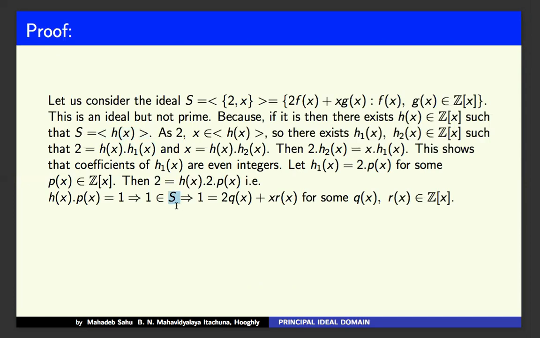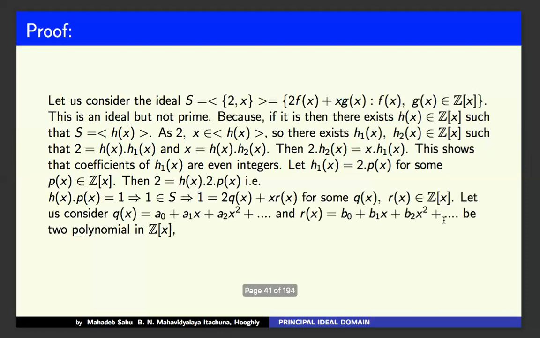This implies the ideal is nothing but this type of collection: there exist q(x) and r(x), particular values of f(x) and g(x), for the element 1. So 1 equals 2q(x) plus x r(x) for some q(x), r(x) belonging to Z[x].